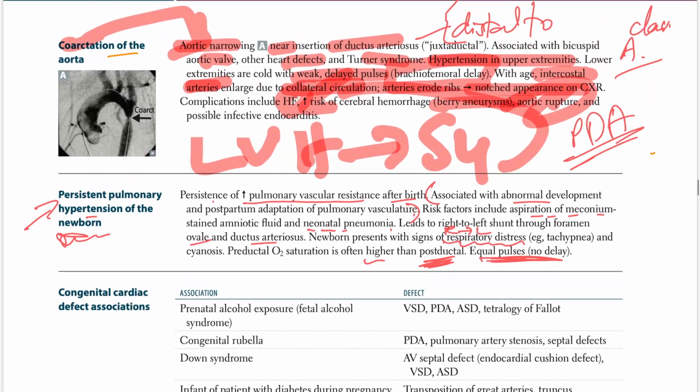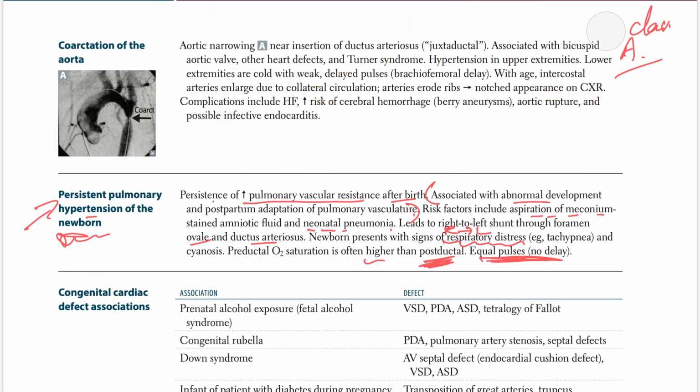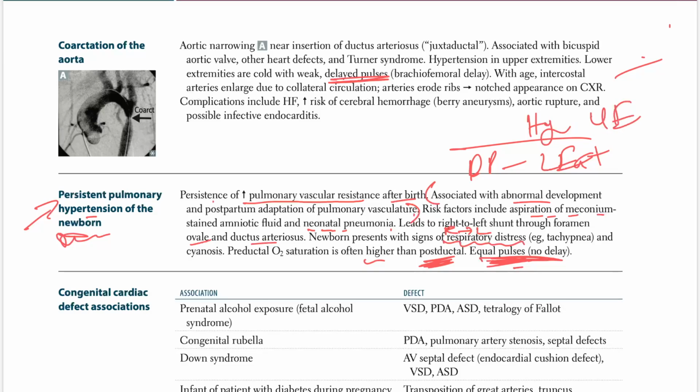Top is the coarctation of aorta, in which case there weren't equal pulses, meaning delayed pulses in the lower extremities, while hypertension in the upper extremity. Here we just have no delay.